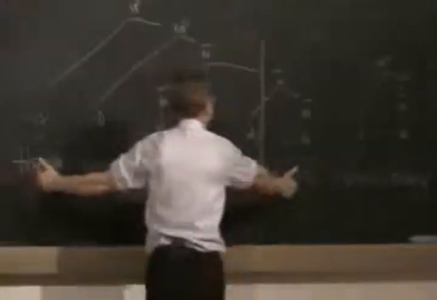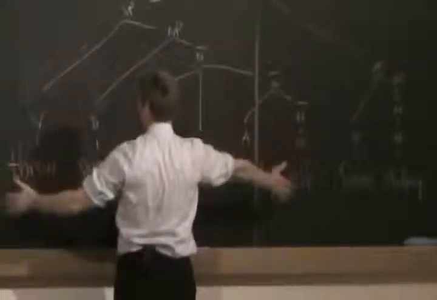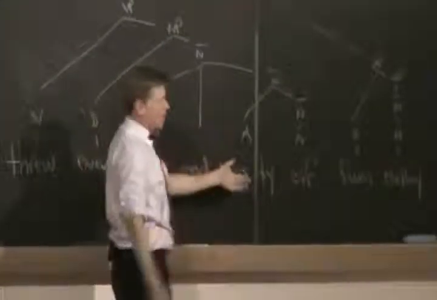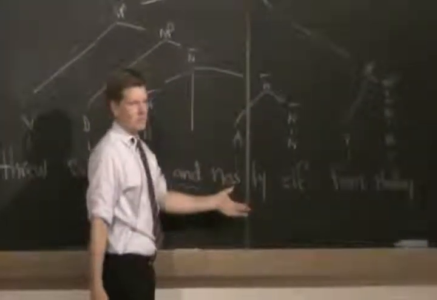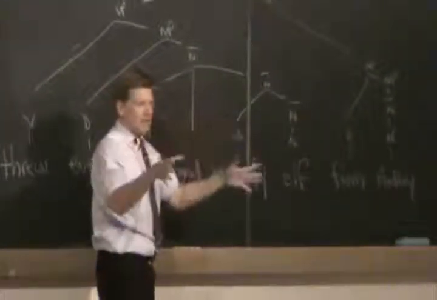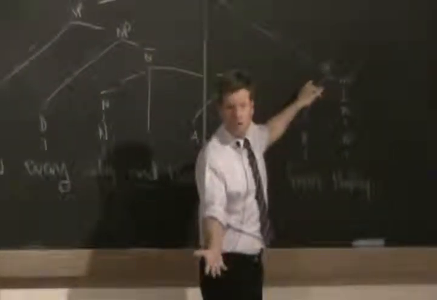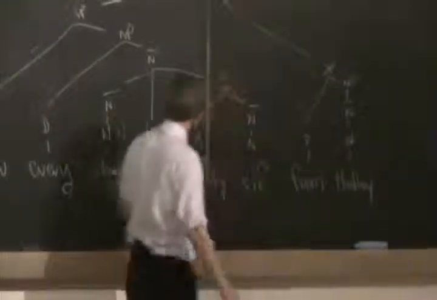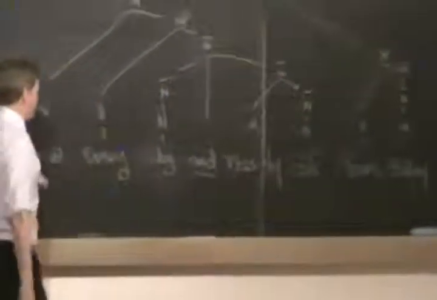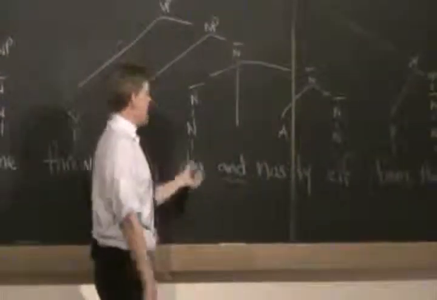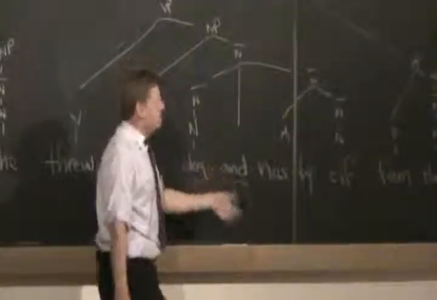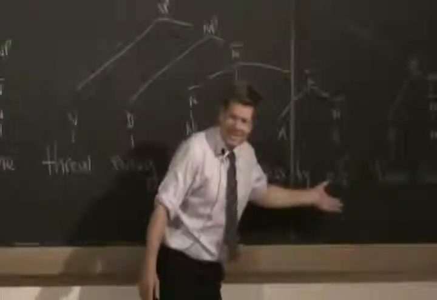So the difference here is, in this case, the verb phrase that's inside the sentence is, threw every dog and nasty elf. That's what's happening. And this is saying where that's happening from. And in the parse we had a moment ago, the verb phrase was made up of every dog and nasty elf from Hadley.